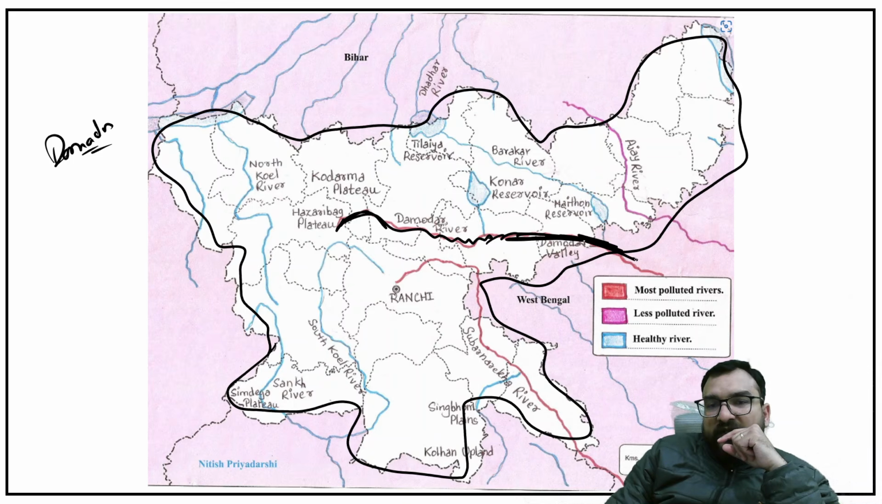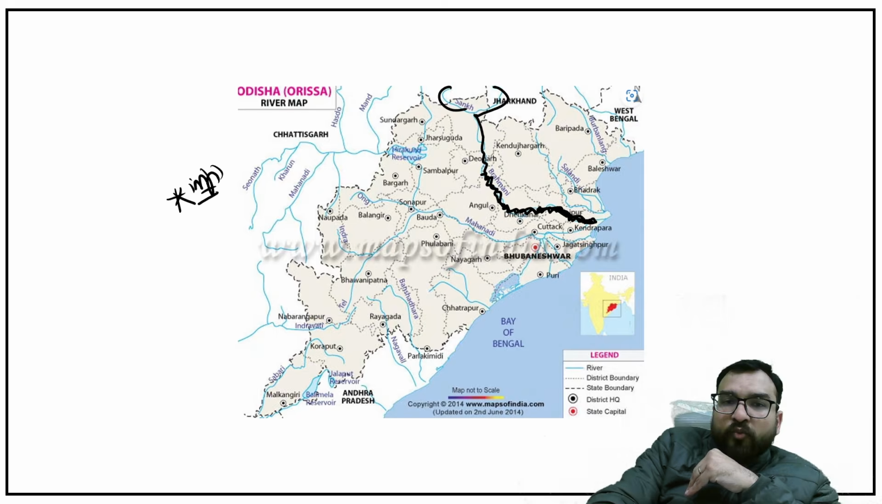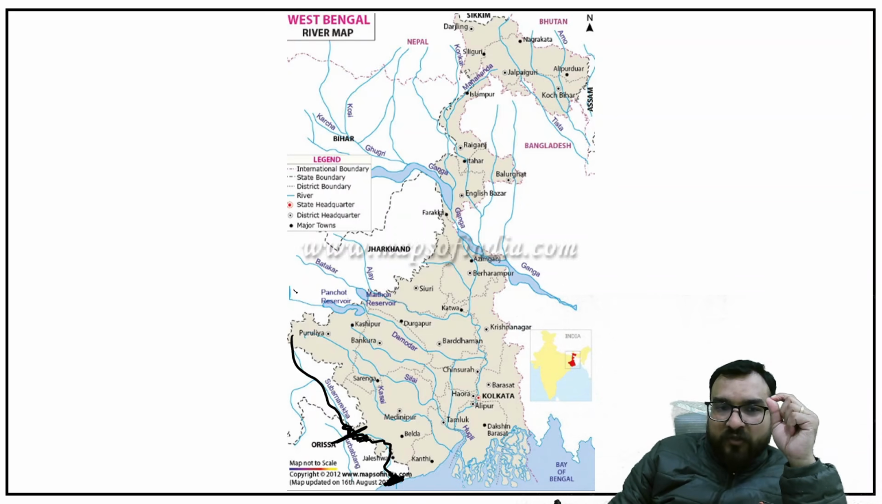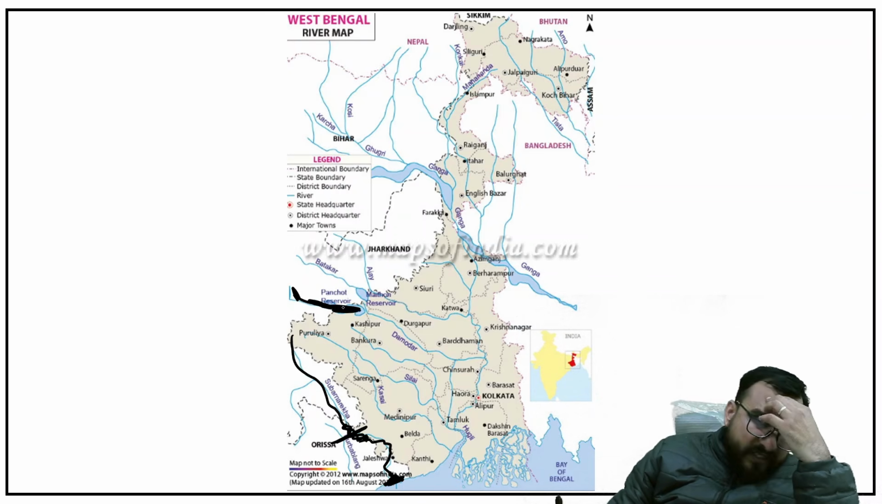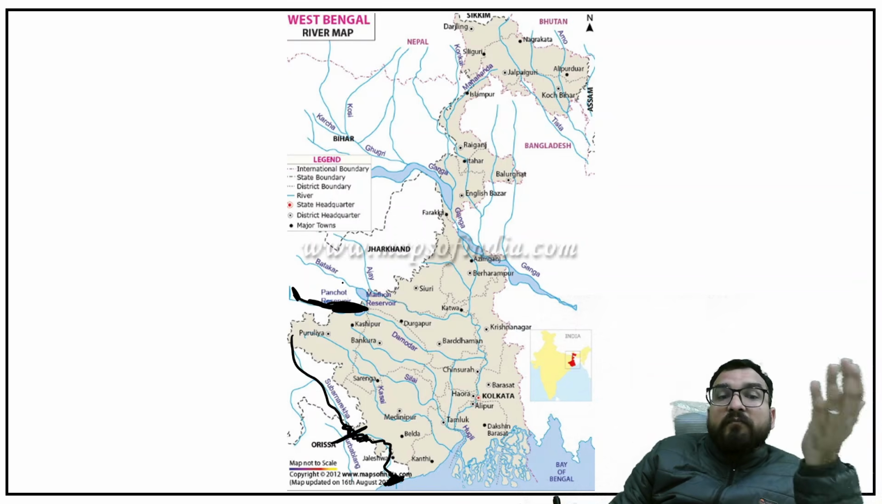And from here it is flowing, and it will be flowing into Odisha or West Bengal. It will be flowing into West Bengal. So let me take you to the West Bengal map. Only see what I am telling you. So when it is flowing like this, over here one hydroelectric project is there. Again hydroelectric project, there are n number of hydroelectric projects.